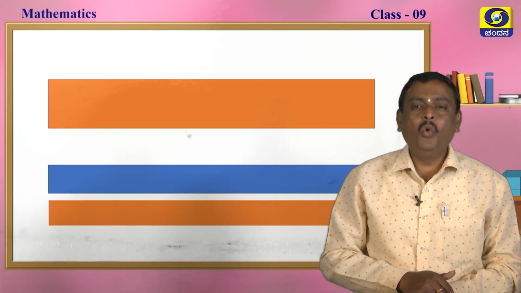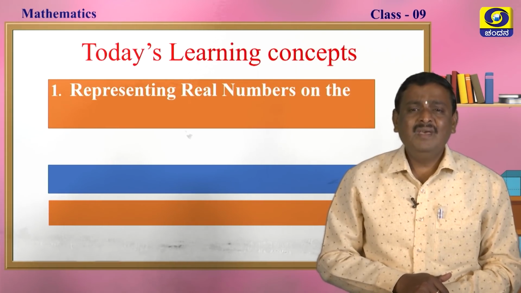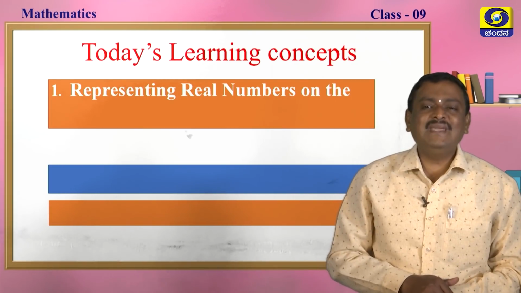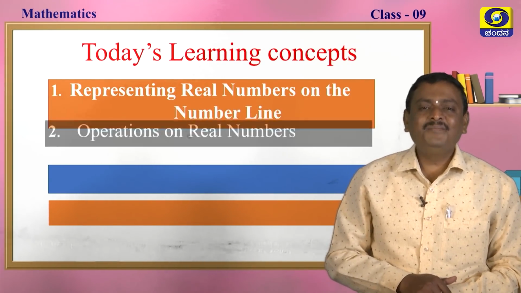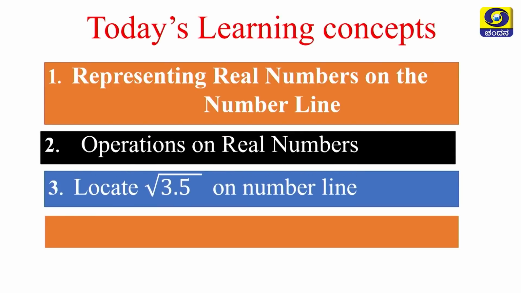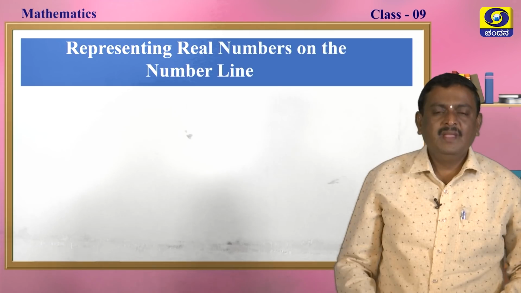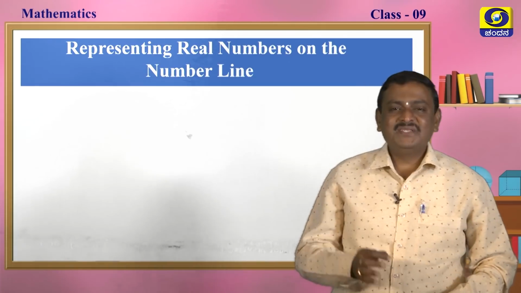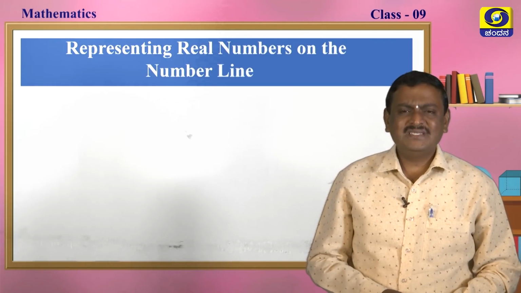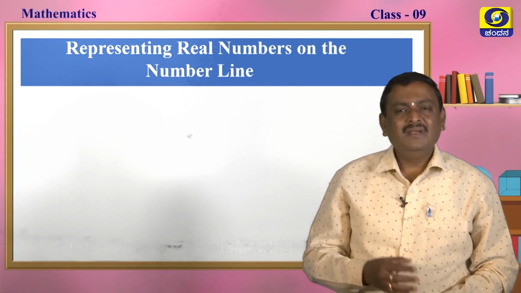Okay, now let us move on to what we are going to learn today. Today we are going to learn representing real numbers on the number line, operations on real numbers, locating root 3.5, that is square root of 3.5, on the number line, and laws of exponents for real numbers. Representing real numbers on the number line: my dear students, you already represented root 3, root 2, root 5 on the number line.